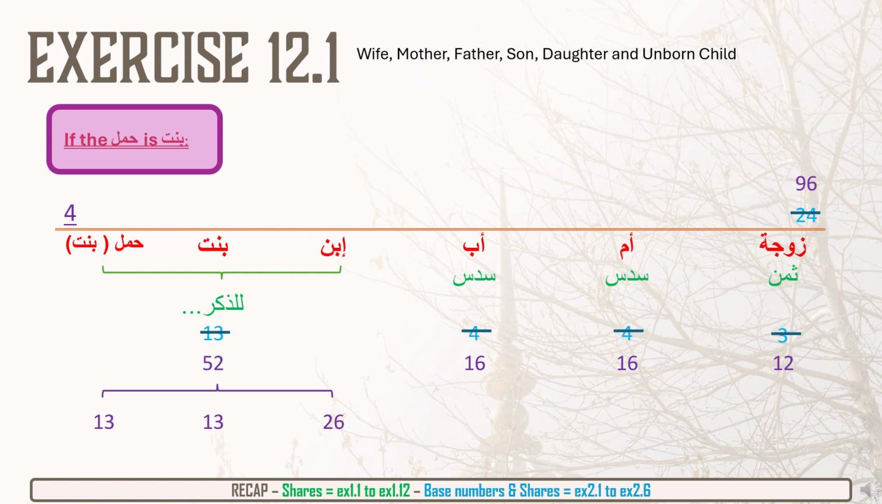Now we need to compare both of these separate scenarios for the daughter and for the son. Look at the base numbers and find the LCM of the base numbers, which will be done in the next slide.